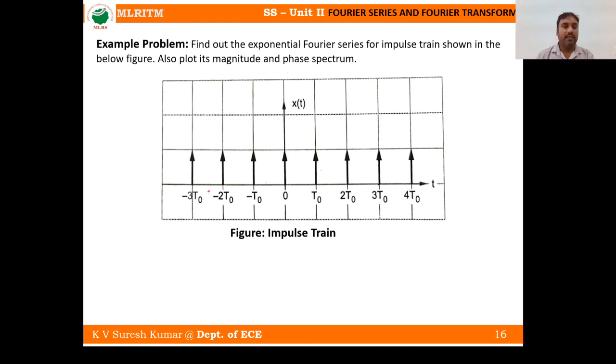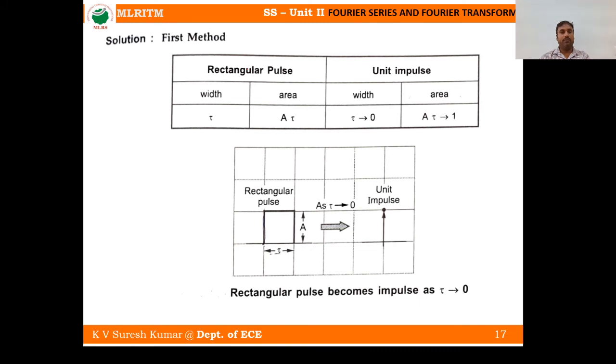Now one more example: we will find the exponential Fourier series for the impulse train. This is a train of impulse signal, right? What is the time period? T naught. For every T naught, one impulse is there, repeating. Now, what is our aim? You apply the exponential Fourier series and find out the magnitude plot and phase plot, or magnitude spectrum and phase spectrum. Now we compare with the rectangular pulse.